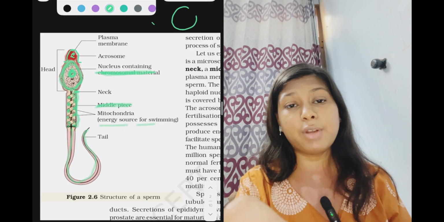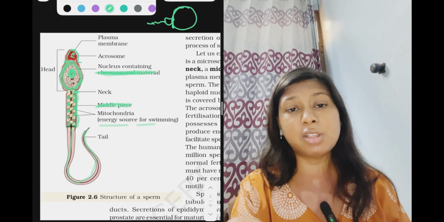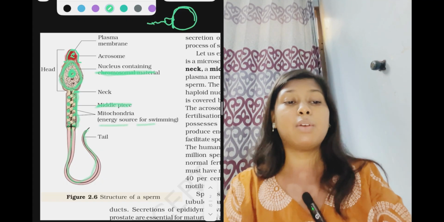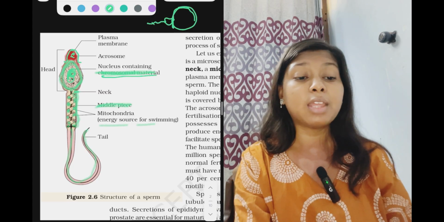So what happened when there is an ovum? The sperm, by the acrosome, degrades this ovum membrane. Okay. Now after that, the genetic material, a neck,